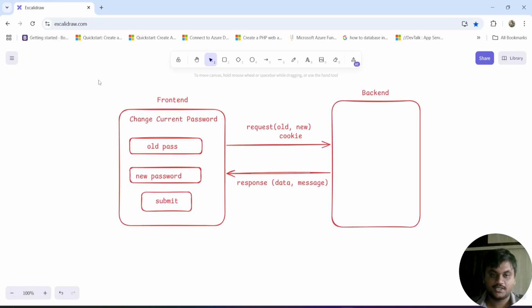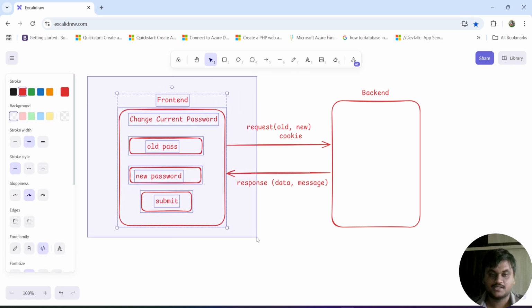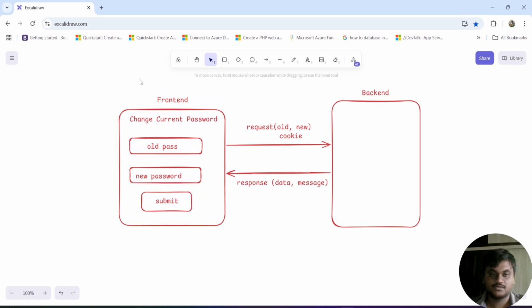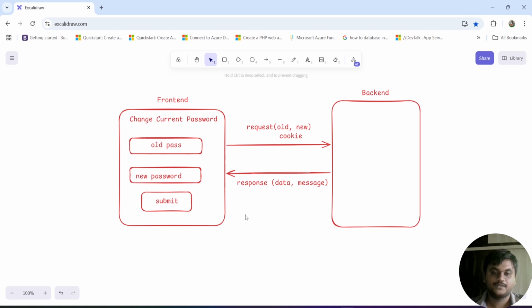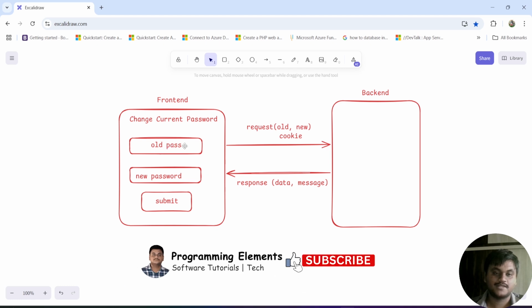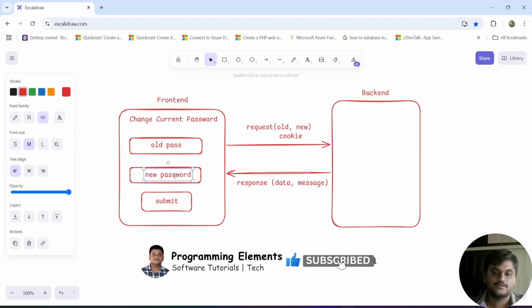If you see, my app contains the front end and back end. Suppose I'm going to change the current password. I'm going to give two inputs: the old password, the existing password, and the new password.